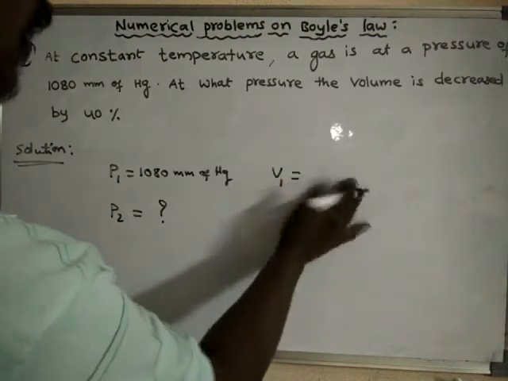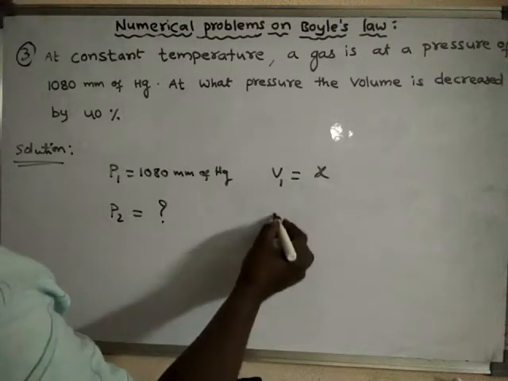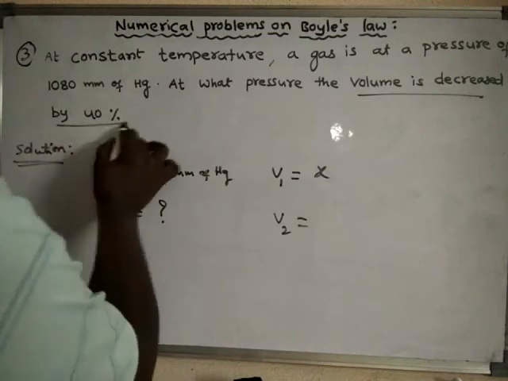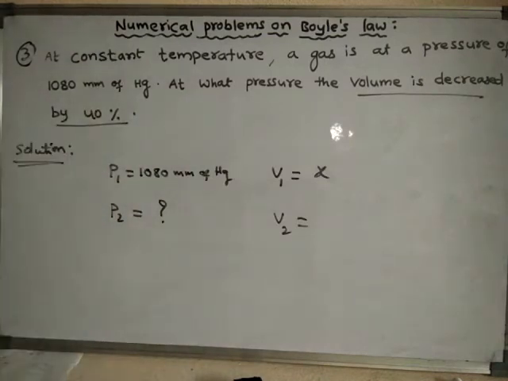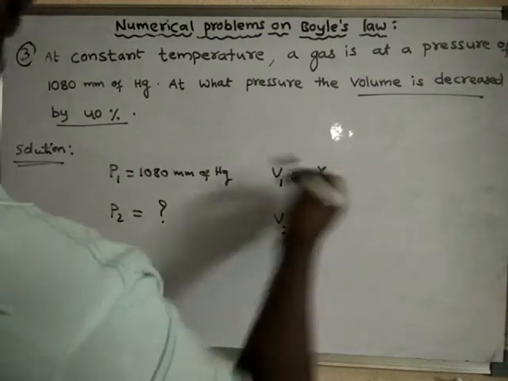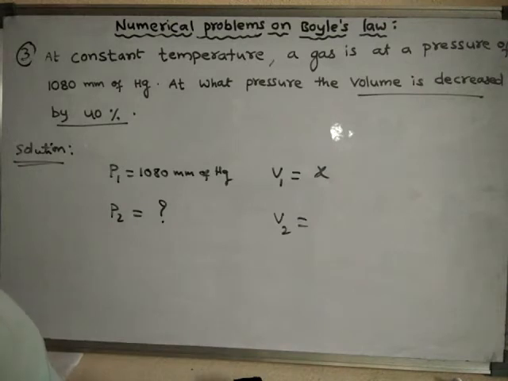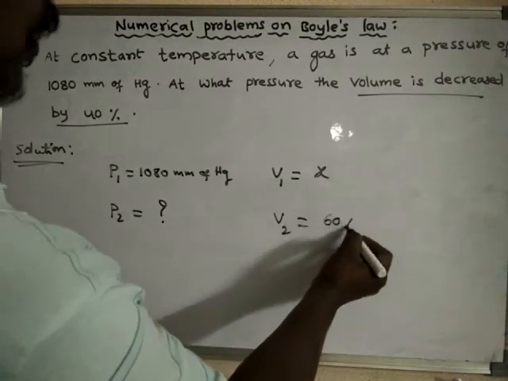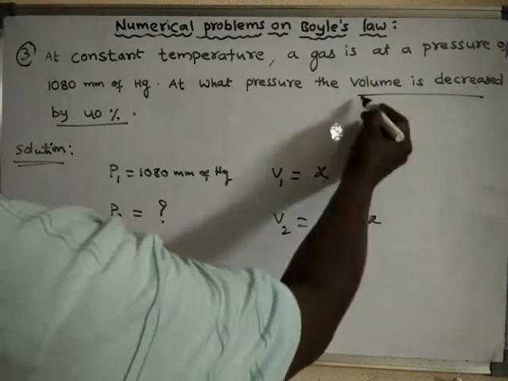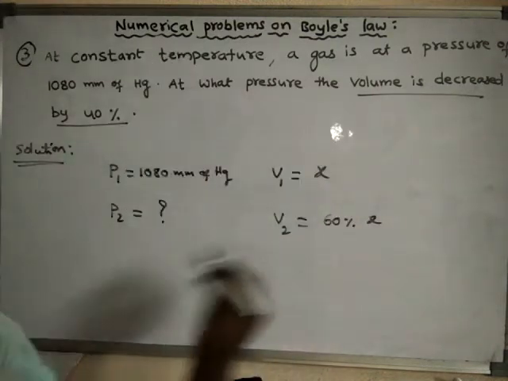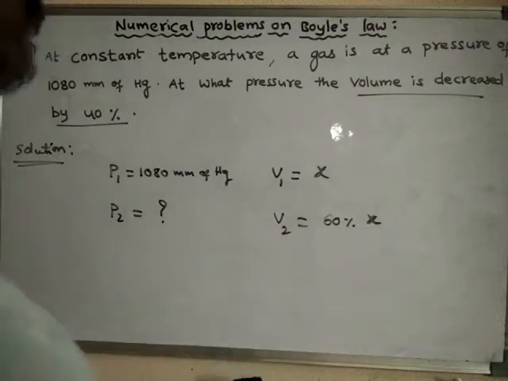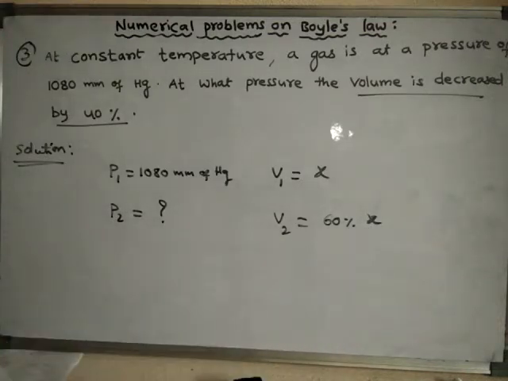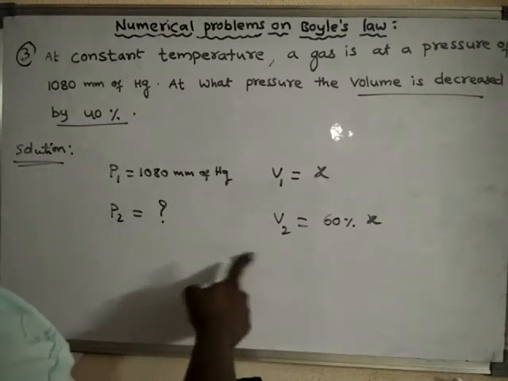Treat the initial volume as X. Then the final volume is how much? The volume is decreased by 40%. Suppose the initial volume is X, then the final volume will be 60% of X, because the volume is decreased by 40%. So if 40% is decreased, how much is left over? 60%.